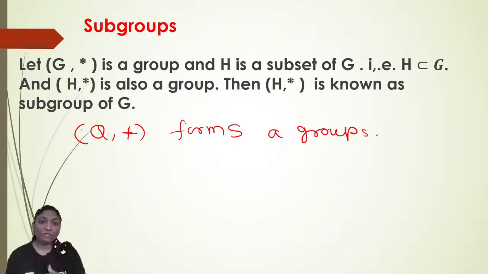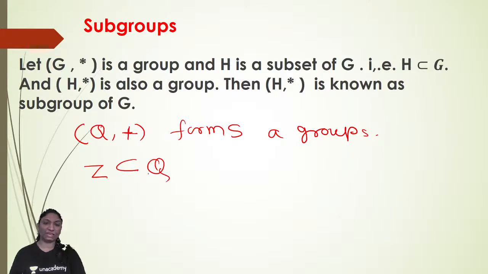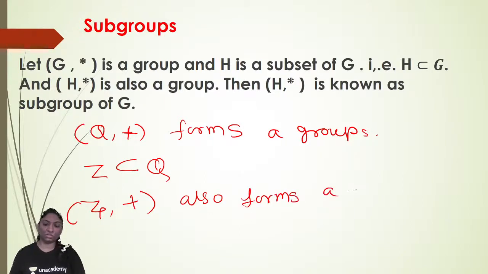Okay. Now here, which is a subset of this? As we know, Z is a subset of Q: the set of integers is a subset of the set of rationals, right? And the set of integers with respect to addition also forms a group. So the set of integers with respect to addition forms a group, which implies here that (Z, +) is a subgroup of (Q, +).